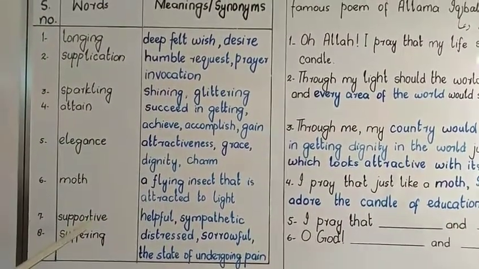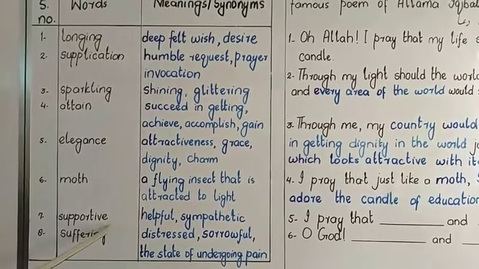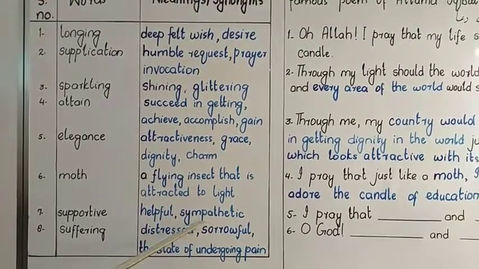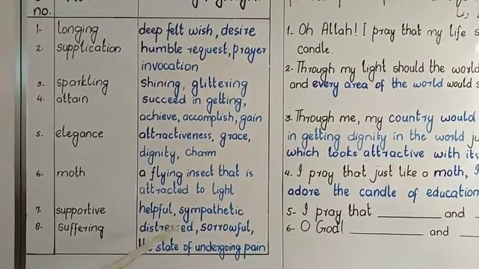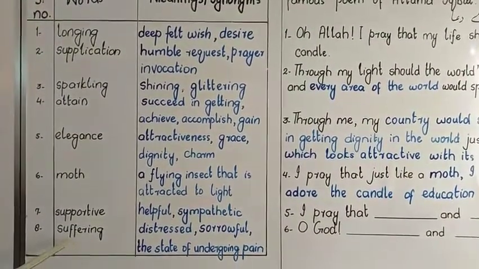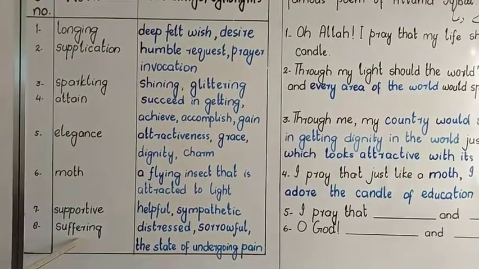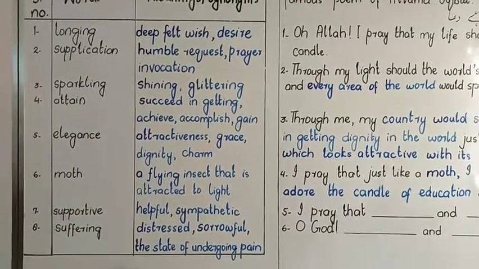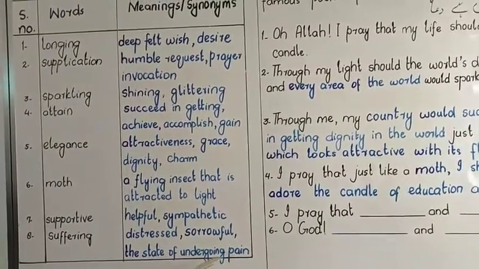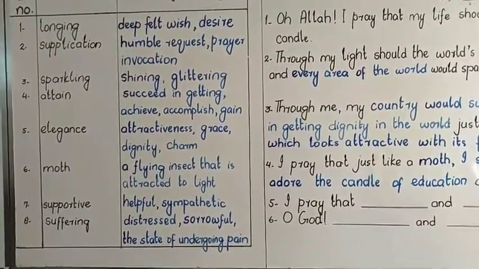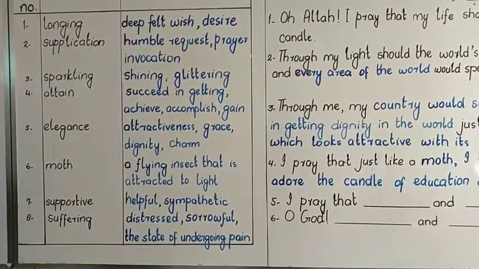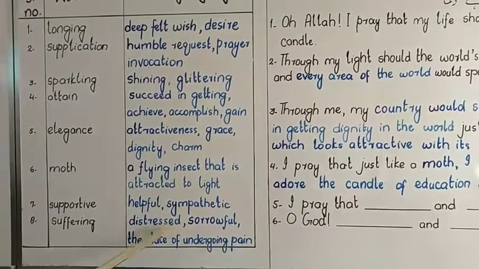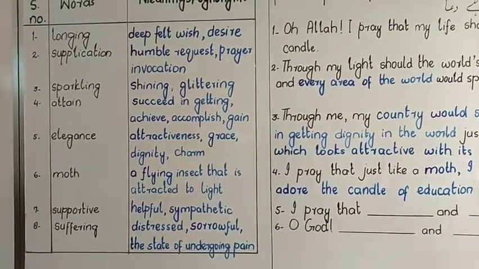The seventh word is supportive. Supportive means helpful, sympathetic, madadgar, hamdard. And the last one is suffering. Suffering means distressed, sorrowful or the state of undergoing pain. यानी तकलीफ की हालत में होना, दर्द सहते हुए होना या दर्द बर्दाश्त करते हुए होना, गमगीन होना, परेशान होना. So this is about the word list.